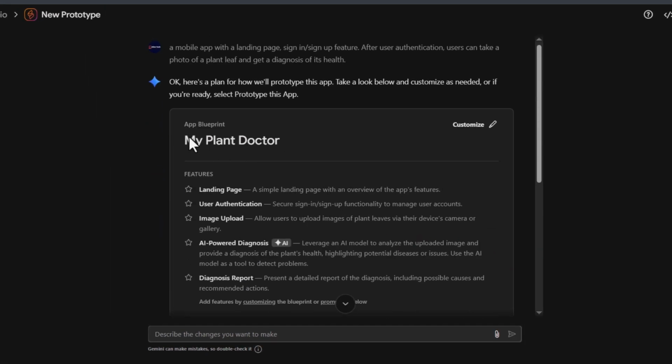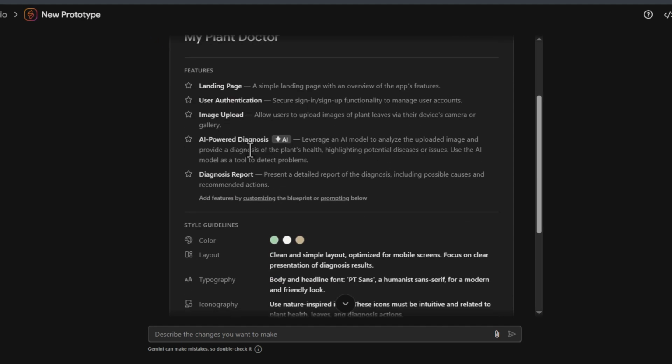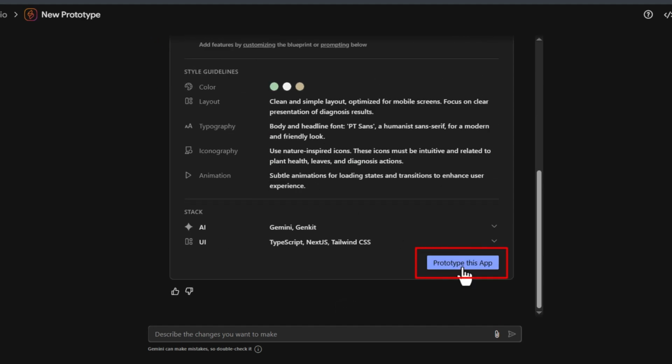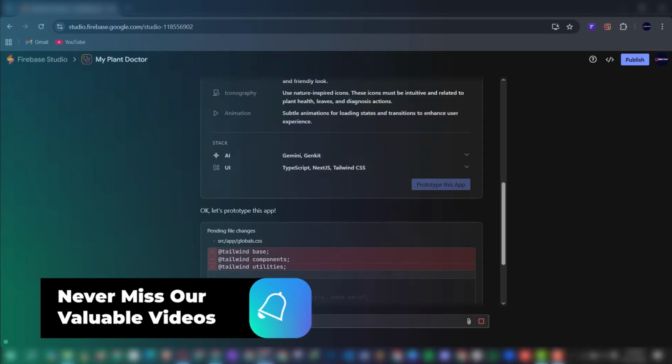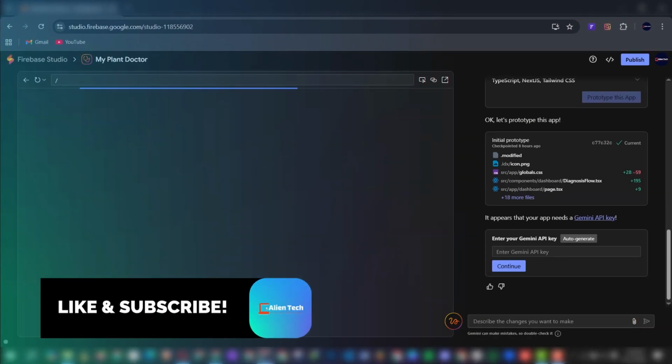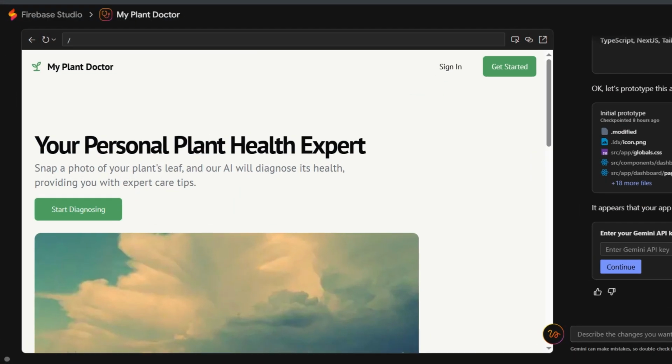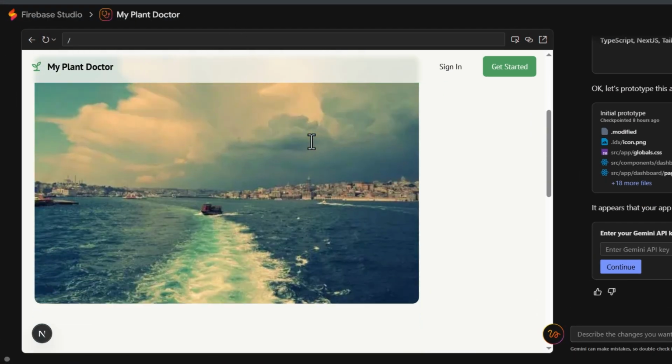So after checking, the name has been updated and we can proceed with prototyping our application. So I'll click prototype this app and we wait while it works its magic. And here we go, we have a landing page.